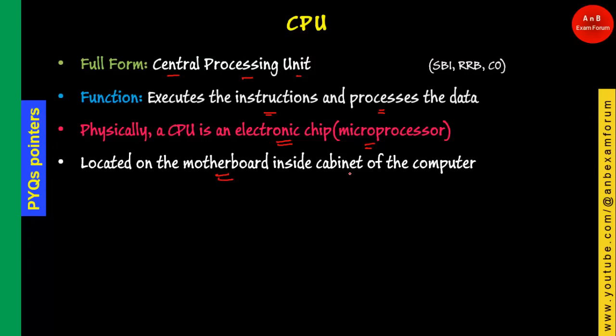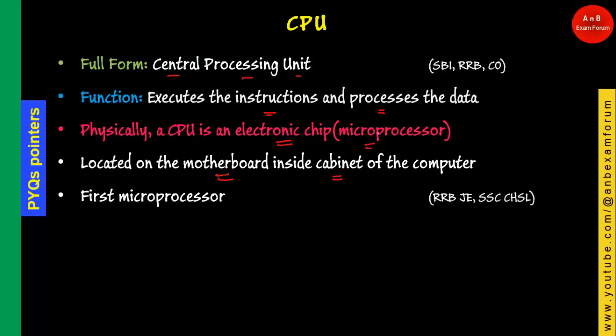If you open the CPU cabinet, the box you have seen on the desktop computer, there a motherboard resides, and in the motherboard there is one chip called microprocessor. That chip is the basic element of the computer, which is logically known as central processing unit.